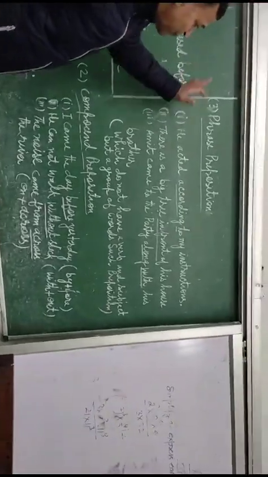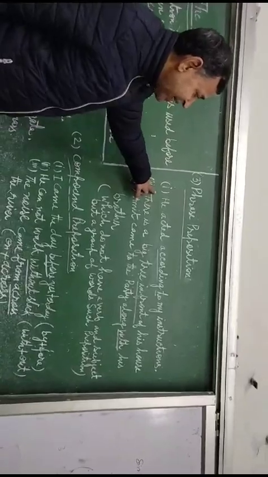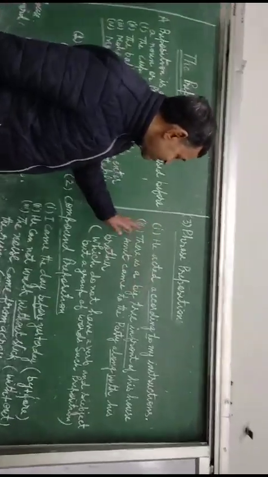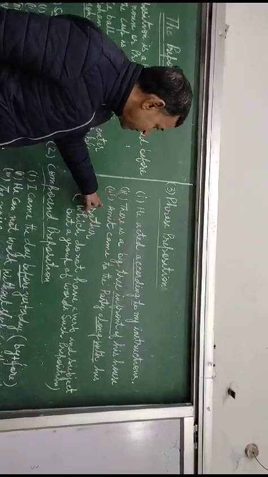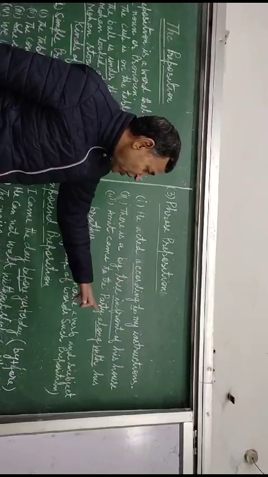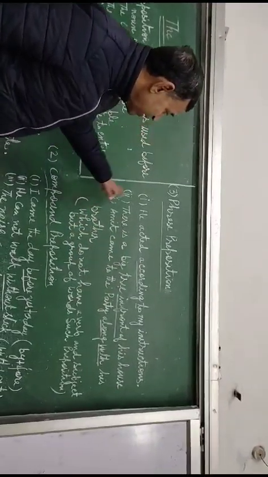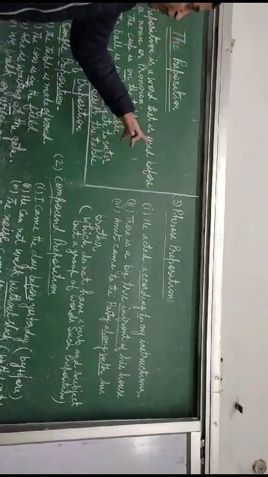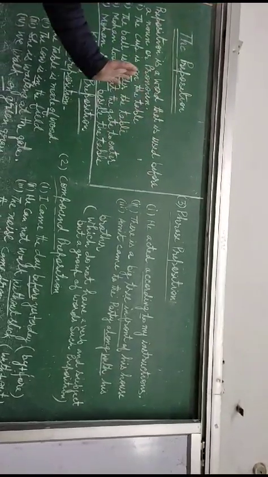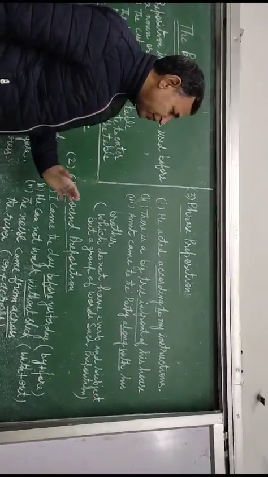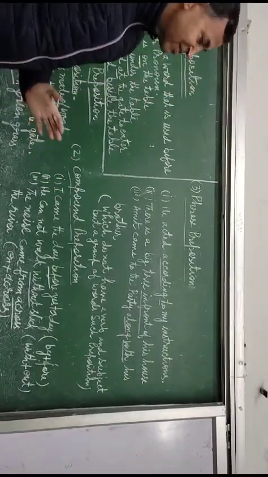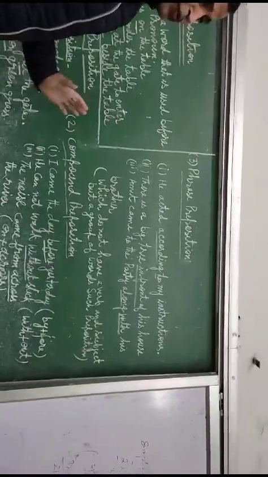In the same way, the phrase preposition. He acted according to my instructions. There is a big tree in front of his house. Amit came to the party along with his brother. Here you see, children, a phrase preposition is like a phrase, which doesn't have a verb and subject, but is a group of words. Such prepositions are called phrase prepositions.